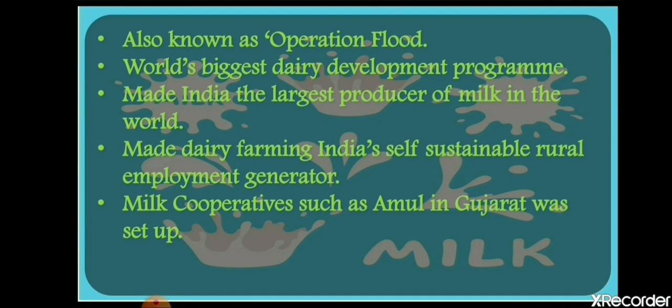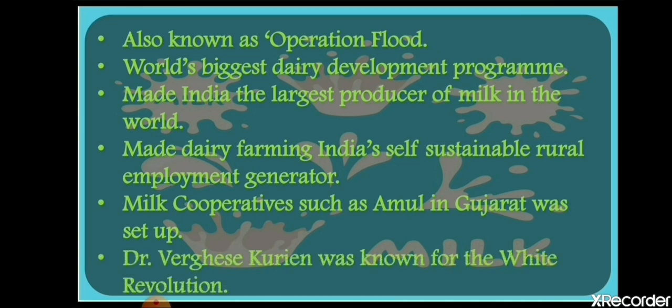Milk cooperative means that the people who rear cows are the earners of the profits also. Among those people, they will rear the cows, feed the cows, take the milk, make the milk products, and sell it in the market. So by this, the work and the profits are shared between the people only. No third party is involved in the cooperatives, all of them cooperate with each other. So Dr. Verghese Kurian was known for the.